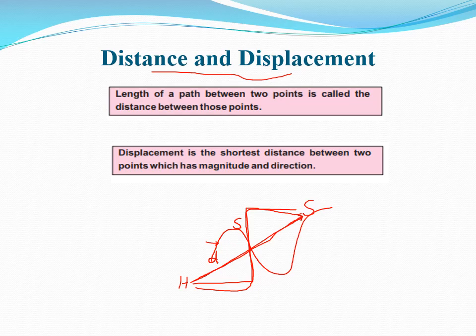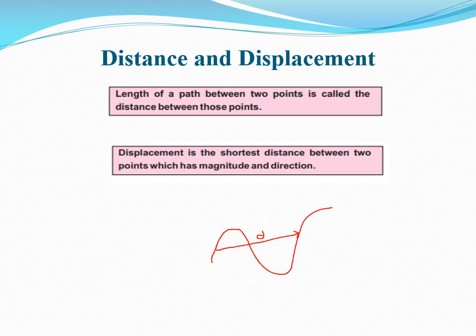But the displacement is a straight line between A and B, and displacement is denoted by D along with an arrow over it. So dear students, the distance is actually the movement along the road, and the displacement is a straight path between these 2 points.